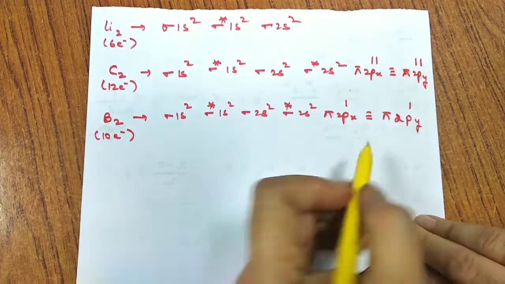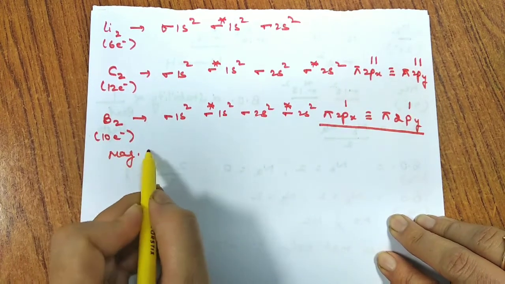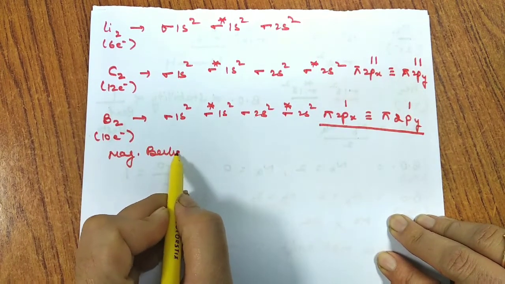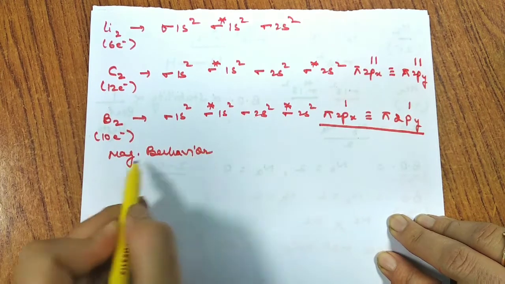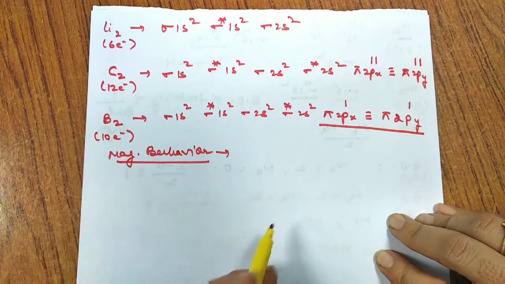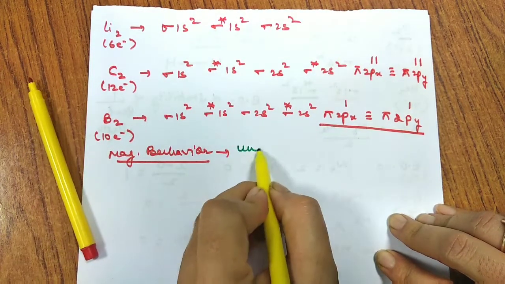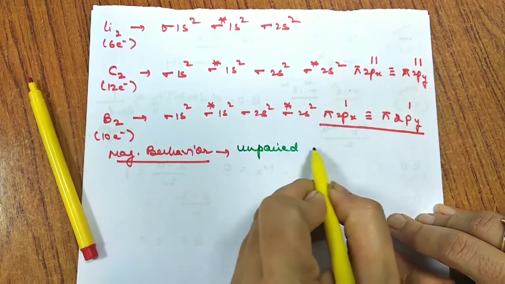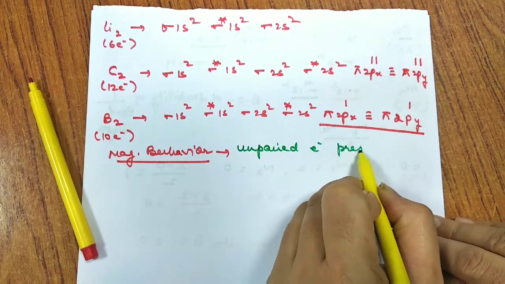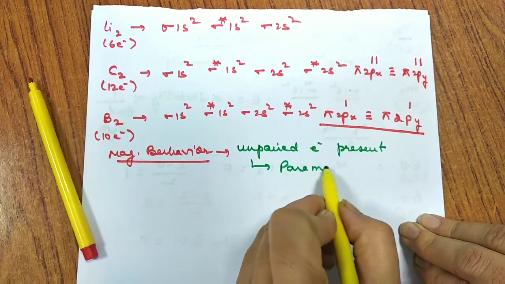Now the presence of this unpaired electron explains the magnetic behavior of these molecules also. So that is also one of the major strengths of molecular orbital theory. It tells us about the magnetic behavior. If unpaired electrons are present, then the molecule will be paramagnetic.